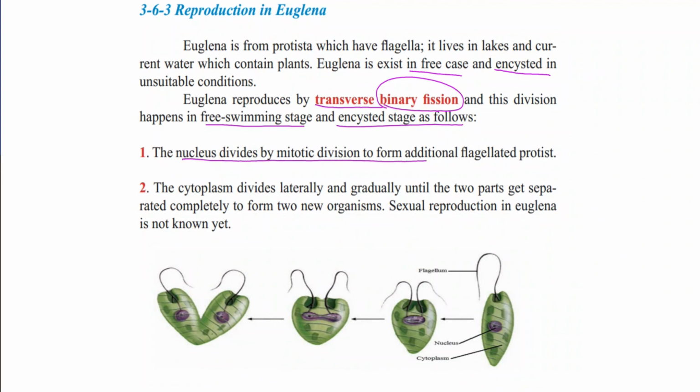The nucleus divides by mitotic division, in addition to flagellated protists. The cytoplasm divides laterally and gradually until 2 parts get separated completely to form 2 new organisms, ordinary mitotic division.